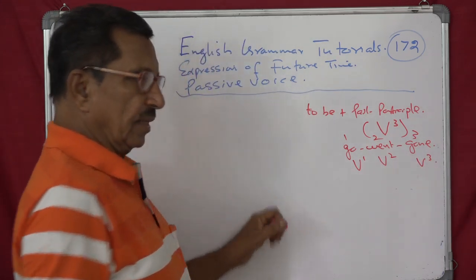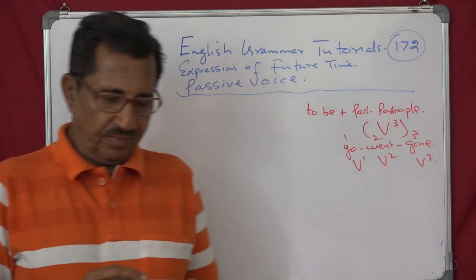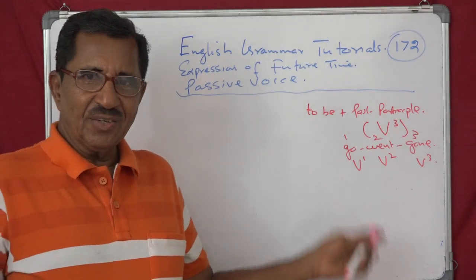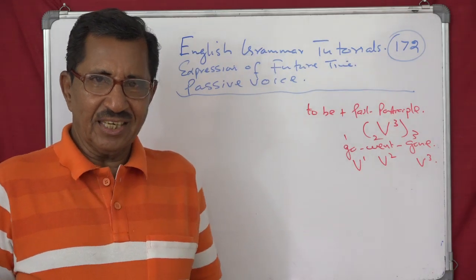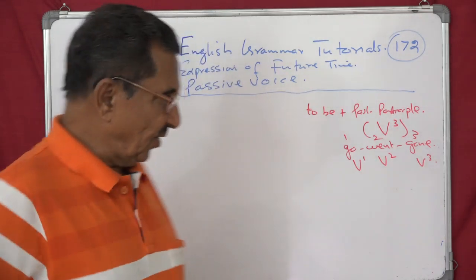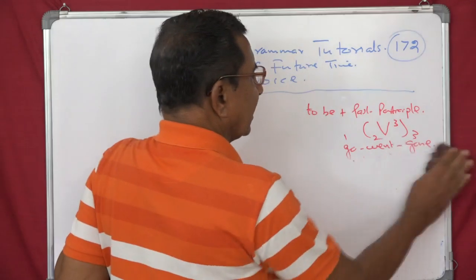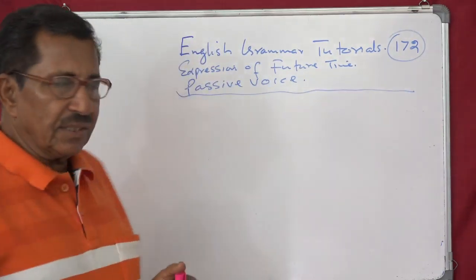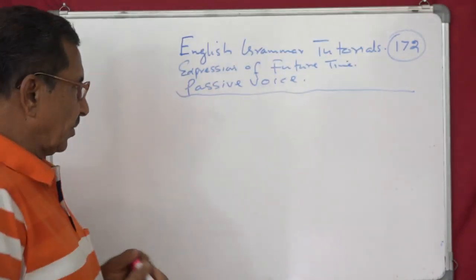Some books you will find this. I thought of just telling you about this notation, V1, V2, V3, like that. Or we say present, past, and past participle. Alright. So in this case, what happens? Take an example, then it will be very easy for you.